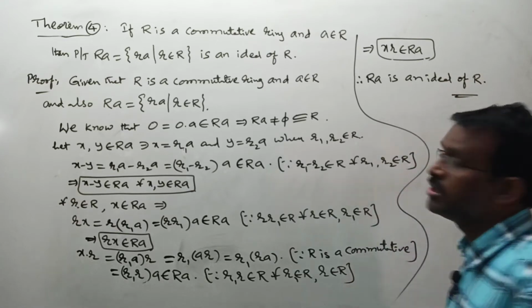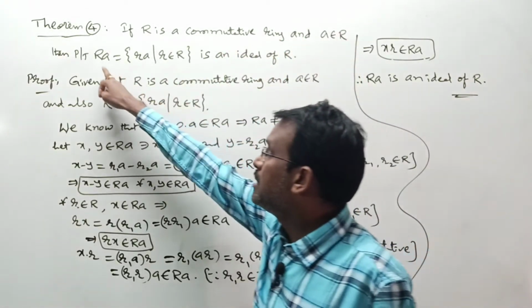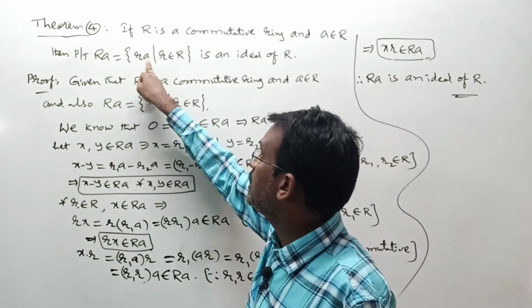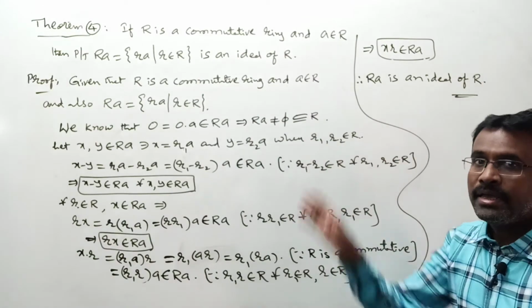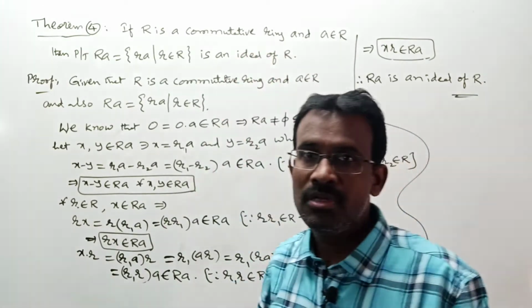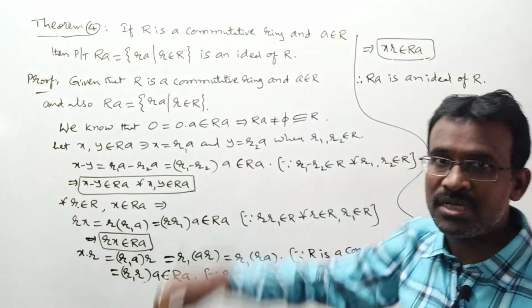This completes your theorem. If R is a commutative ring and A belongs to R, then prove that this set RA equal to small r into A such that small r belongs to capital R is an ideal of R. Again, how to remember this property? In important theorems, we are going to use this one as one property.